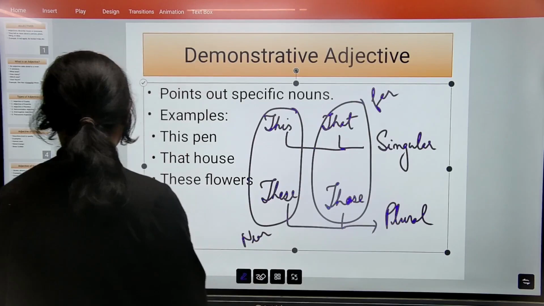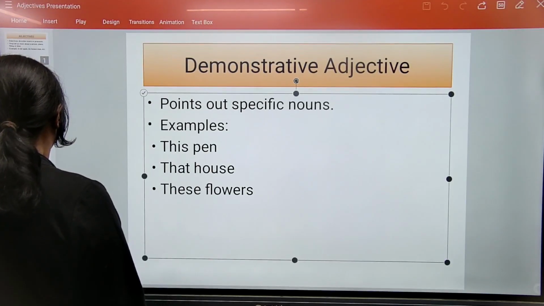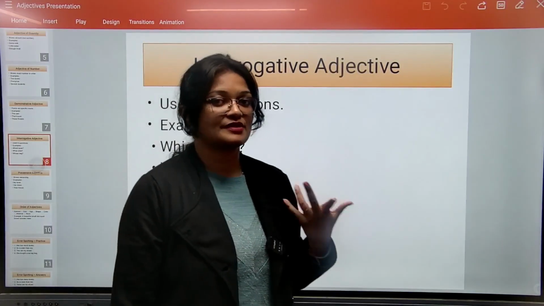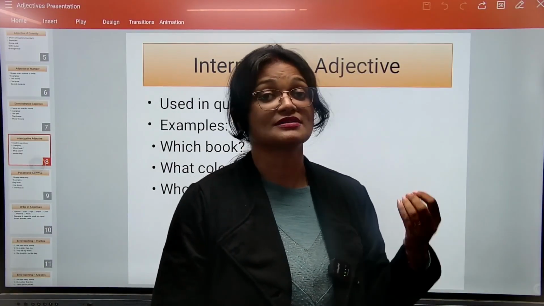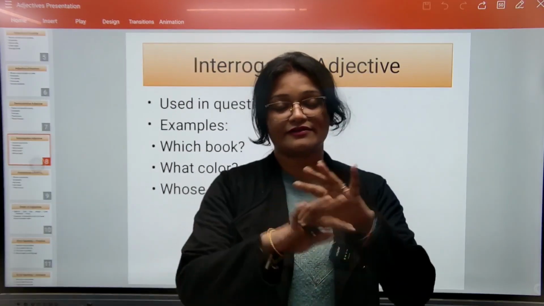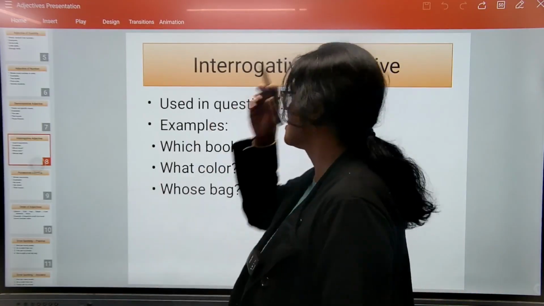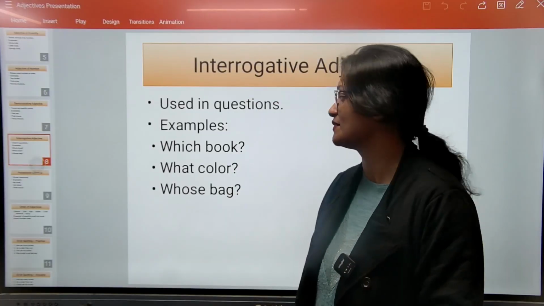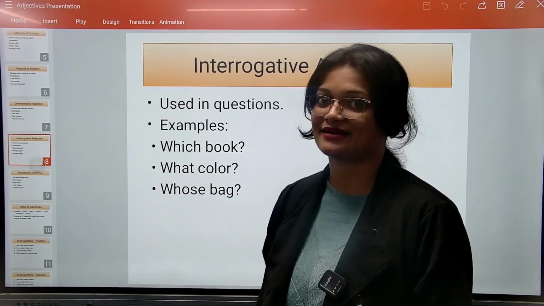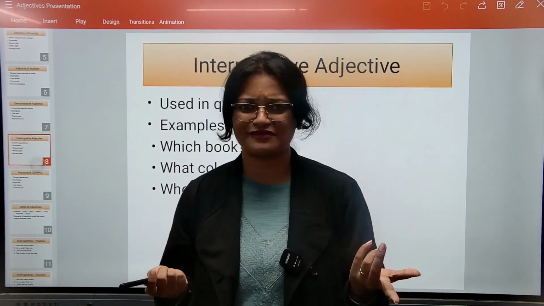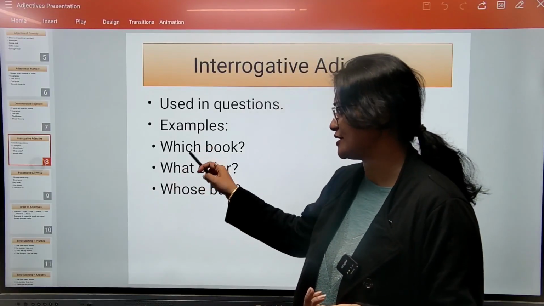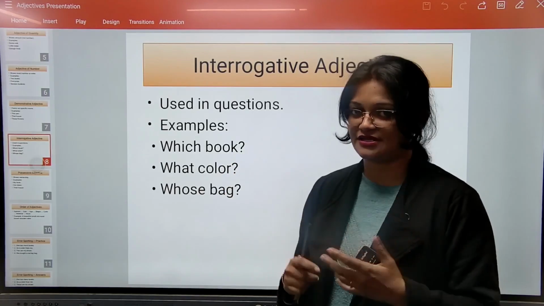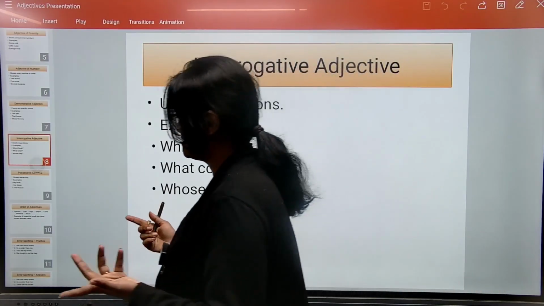All right. Next, interrogative. Interrogative means always whenever we ask question. So it will be always question related. Fine. So interrogative adjective means used in questions. Example, which book, what color, whose bag, what time. So whenever we use all those words, तो ये which, what, whose, ये सारा words आ गया है interrogative adjectives में. Fine. That is simple as it is.